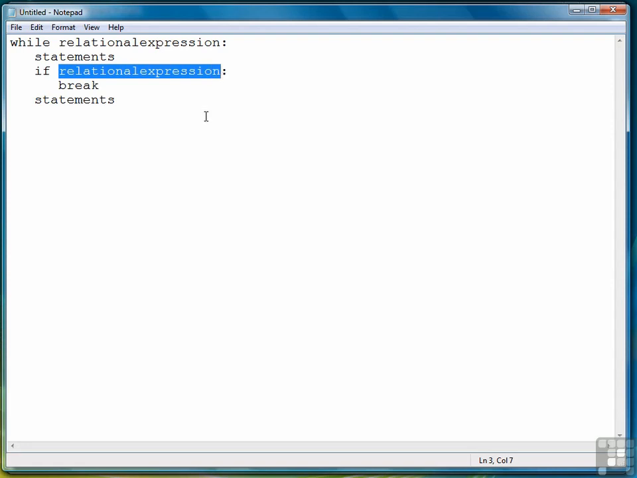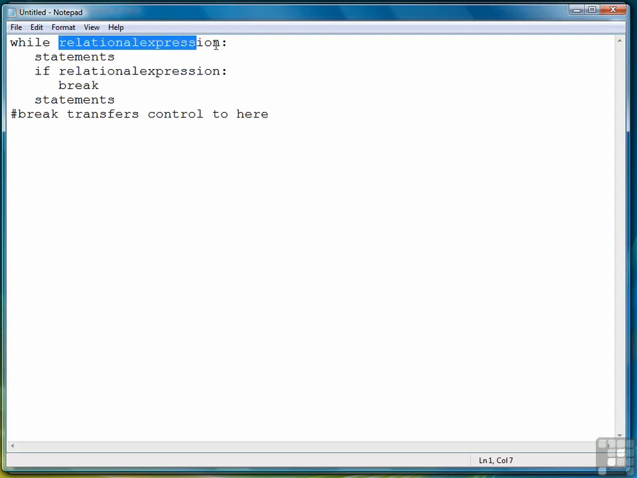So again, what happens is that the loop executes normally unless the relational expression of the if statement returns true, and then the break is executed and control is transferred to the first statement after the while loop. So we can put as a comment, break transfers control to here. And that's unlike the continue statement, which will send the control back to the top of the loop. Break takes you completely out of the loop. So let's look at a more specific example.